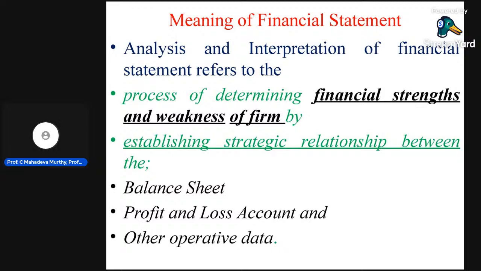Therefore, analysis and interpretation of financial statement is a process of determining the financial strength and weakness of a business organization by establishing a strategic relationship between the balance sheet, profit and loss account, appropriation account, trading account and other operative data. What are all the books of accounts in an organization? We are not going to prepare only the trading account, profit and loss account, balance sheet or appropriation account. Other techniques are there; I will explain in detail.